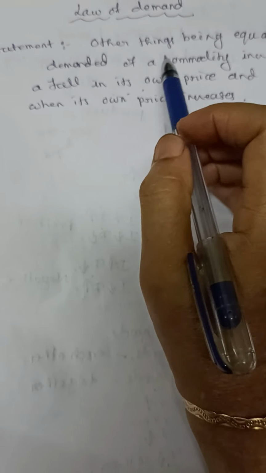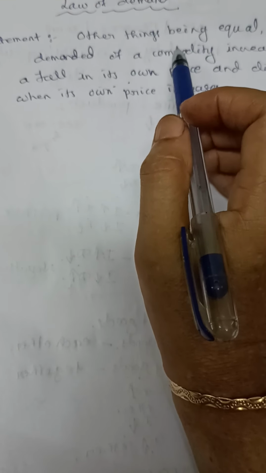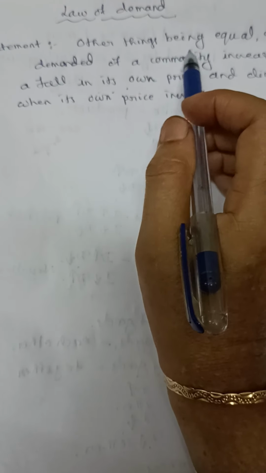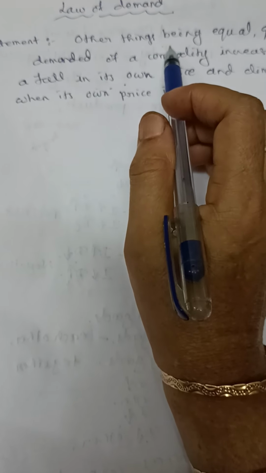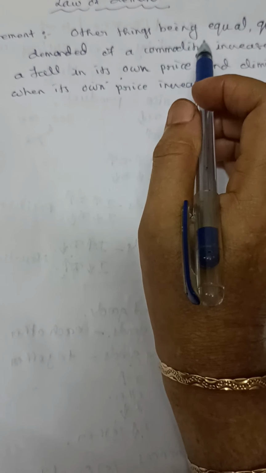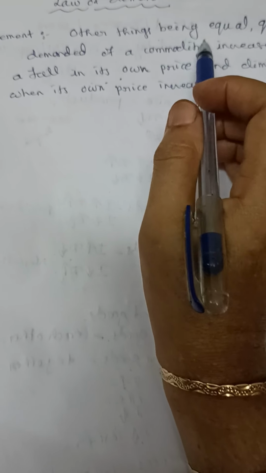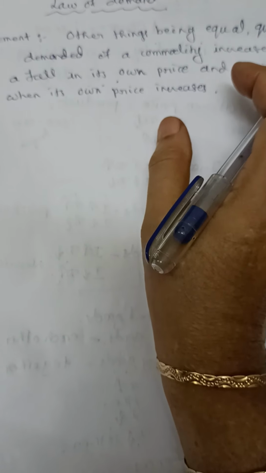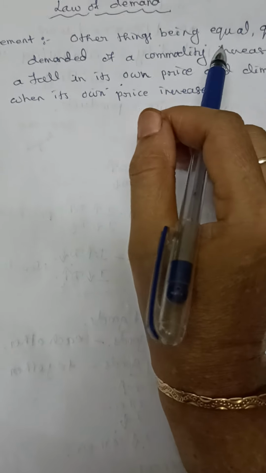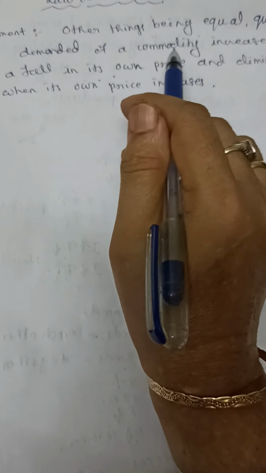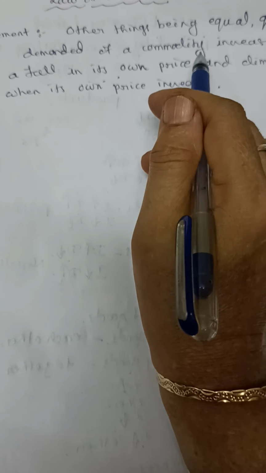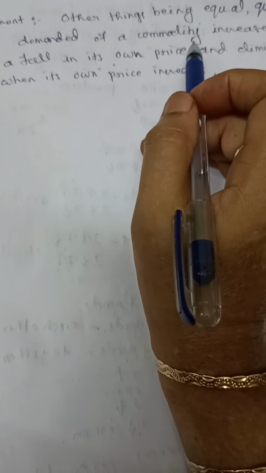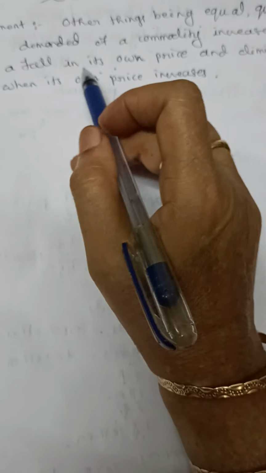So other things being equal means other factors affecting the demand should not change. When other factors affecting the demand remain same, means income of the consumer should remain same, population should remain same, advertisement expenses should remain same, price of related goods should remain same. There is no change in other factors. In that case, the demand for the product increases when there is a fall in its own price.